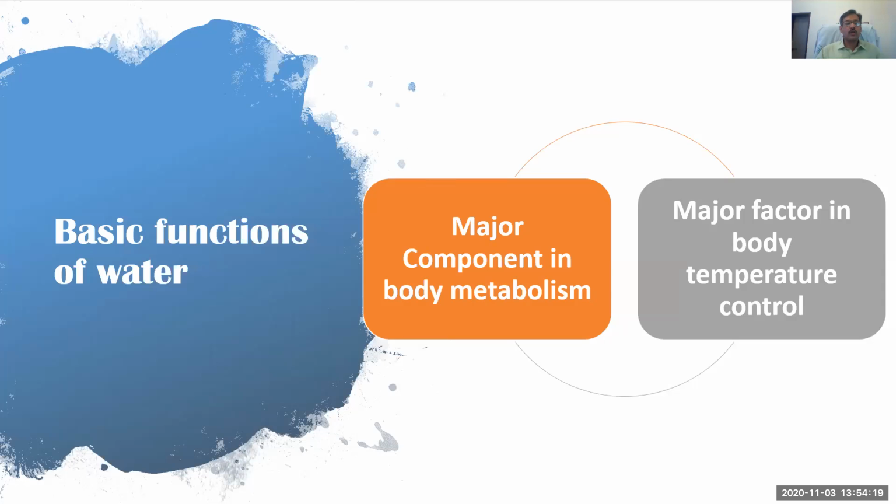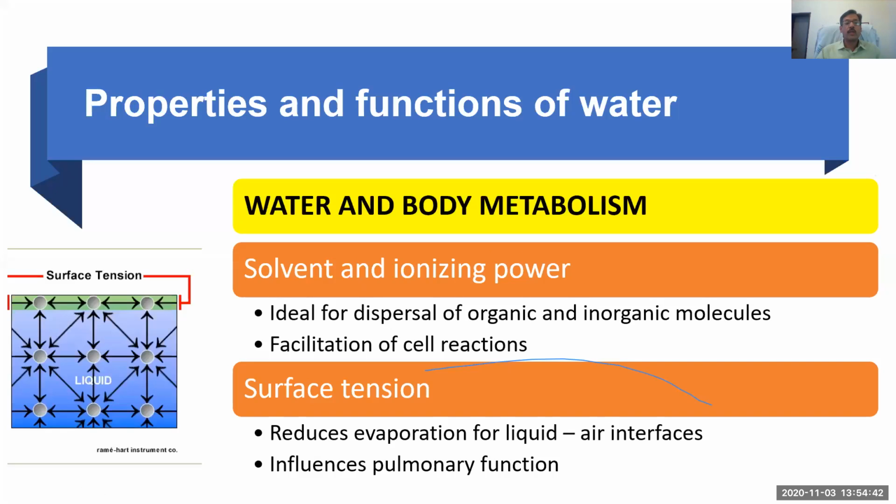So how that water is playing a role in nutrient metabolism in the body, and second, its role in thermoregulation, because body temperature regulation is directly related to the amount of water in the body. At high temperature, more evaporation, so ultimately more water is required. So today we will only discuss the properties, and then we will wind up this lecture.